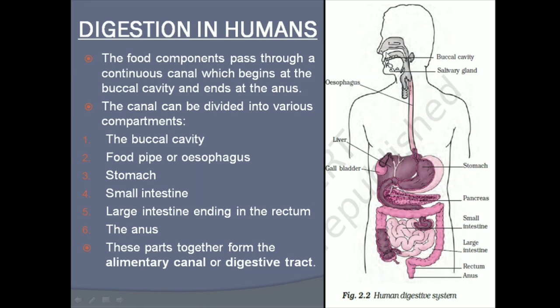So let's see. This is the buccal cavity. This is the salivary gland. This is the esophagus. This is the stomach. Then small intestine, large intestine, rectum and anus. So these whole form the human digestive system.